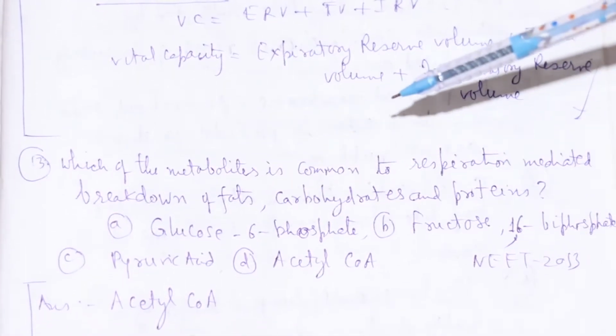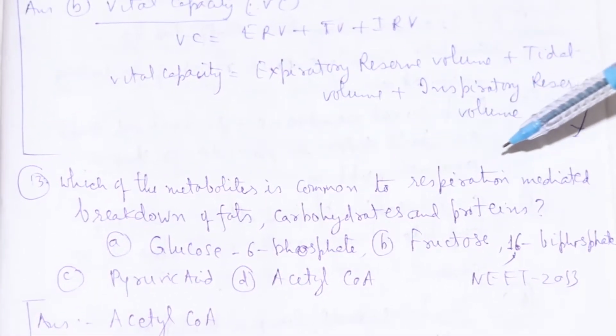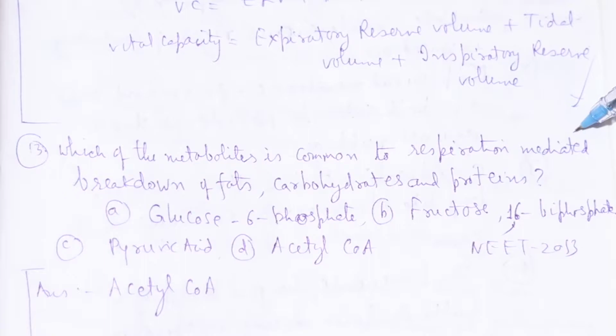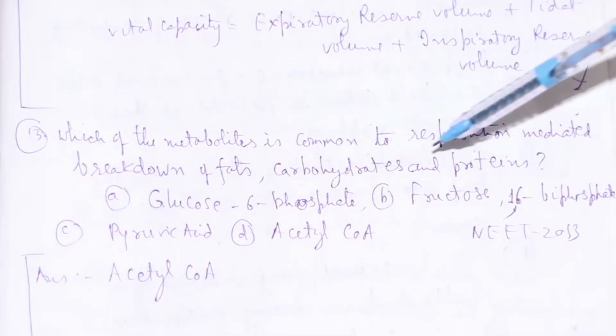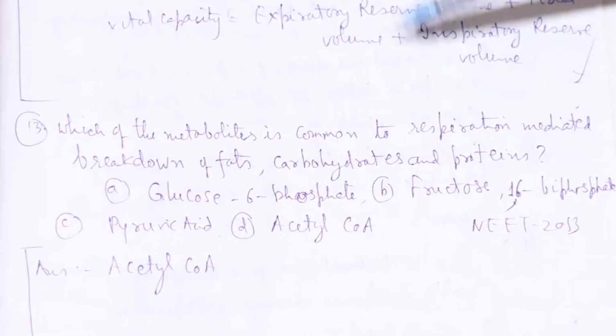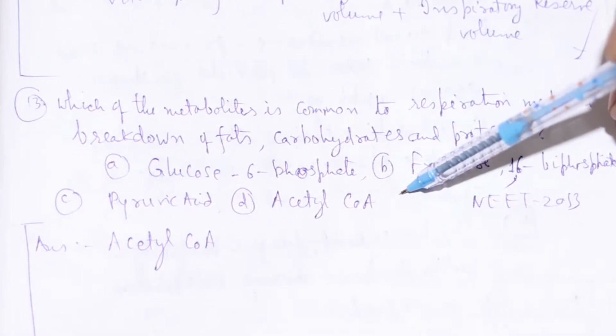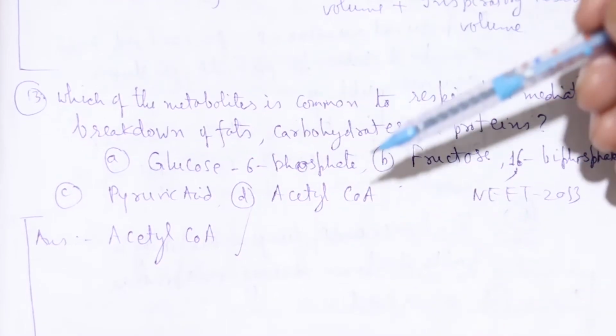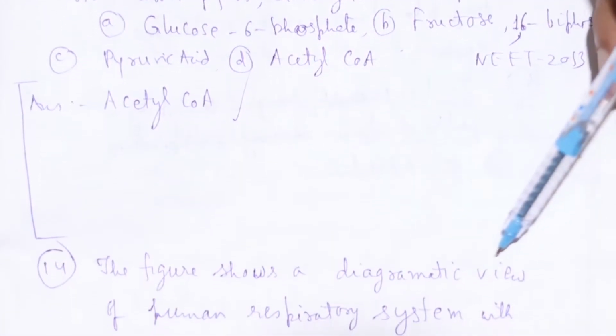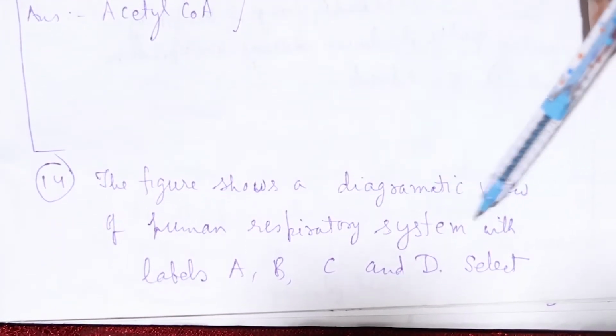So next question: which of the metabolites is common to respiration-mediated breakdown of fats, carbohydrates and proteins? Glucose 6-phosphate, fructose 1,6-bisphosphate, pyruvic acid, and acetyl coenzyme A. So acetyl coenzyme A.